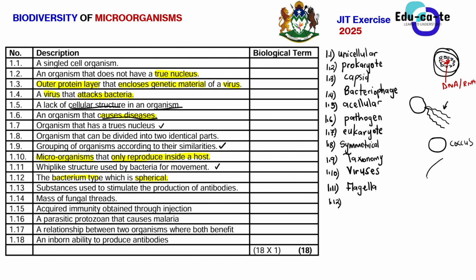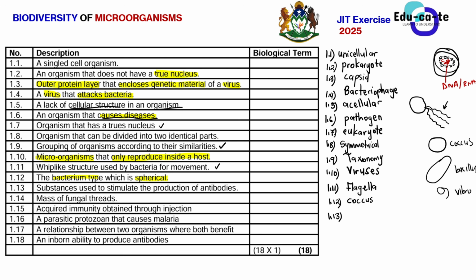If it is a rod shape, we say that it is known as a bacillus. And if it is comma shaped, we say that it is known as a vibrio bacterium. So the bacterium type that has a spherical shape is a coccus bacterium. It looks kind of like a ball. We name or classify bacteria based on their shapes.